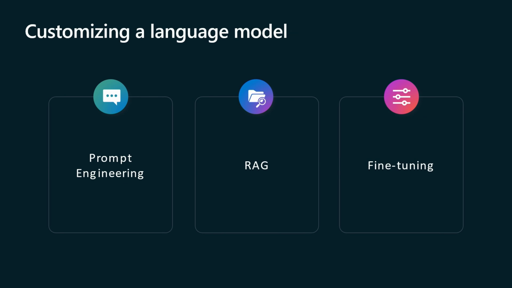Fine-tuning involves training a pre-existing model on a specific data set to adjust its behavior. This process allows the model to really learn the particular nuances and patterns that are relevant to the targeted task or domain, making it highly specialized, essentially. But fine-tuning also requires investment in computational resources for the training part and also access to a high-quality data set. So while prompt engineering and RAG offer valuable benefits, I think fine-tuning still stands as the most robust and versatile solution for customizing a small language model like Phi.